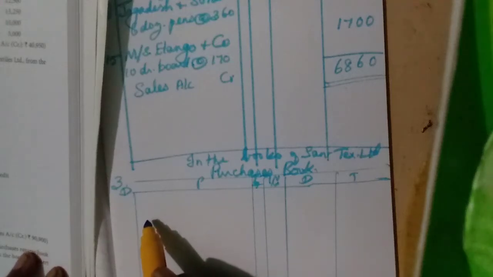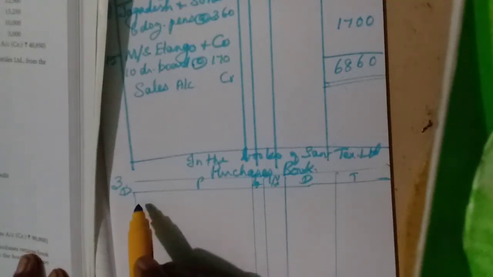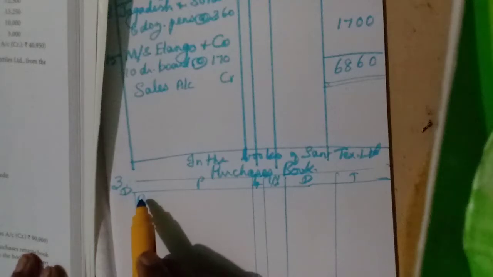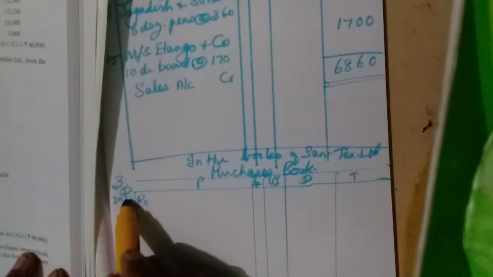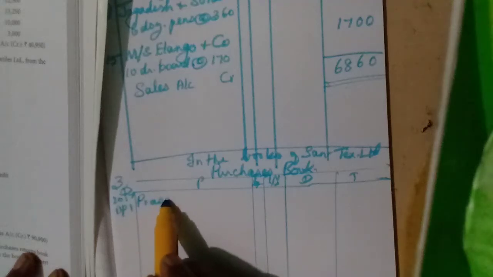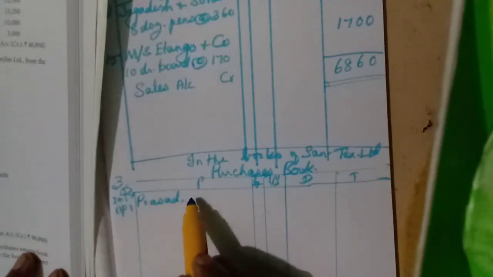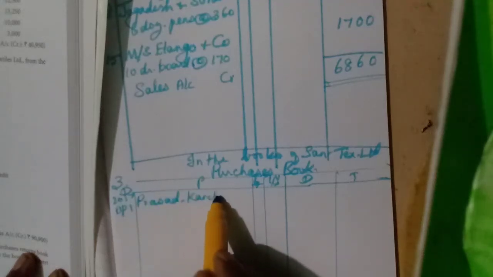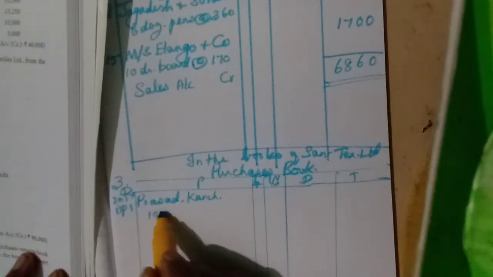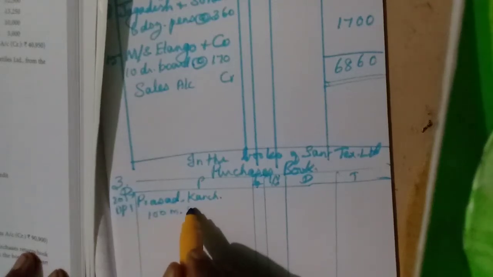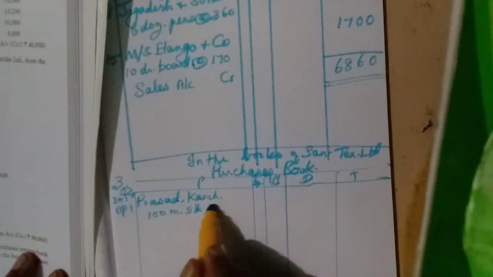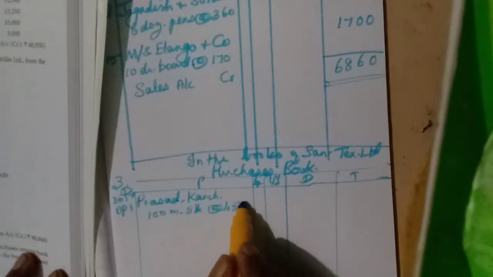First one, purchased goods from Prasad. So Prasad, date 2017, April 1. Okay, Prasad, Kanchipuram. Then 100 meters of silk at the rate of rupees 450.